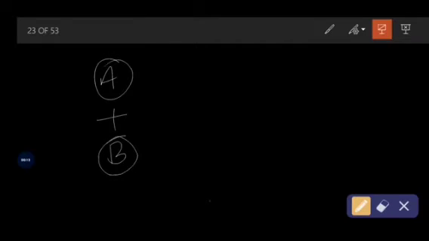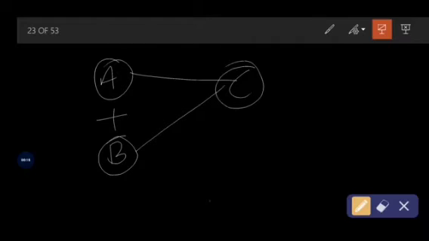For example, see, in amalgamation, company A and company B combine together to form a new company. This process is ultimately called amalgamation. Amalgamation is also called merger, so merger is nothing but combination. In a similar way, demerger is nothing but segregation.